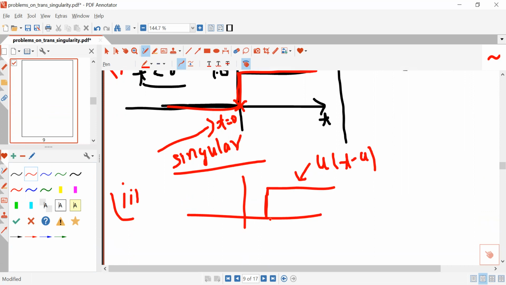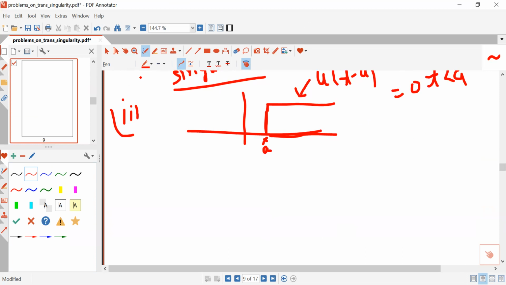And this is a shifted unit step signal. You have shifted this signal by an amount A. But you must note this will be 1 only when t is greater than A, and the value of this will be 0 when t is less than A.